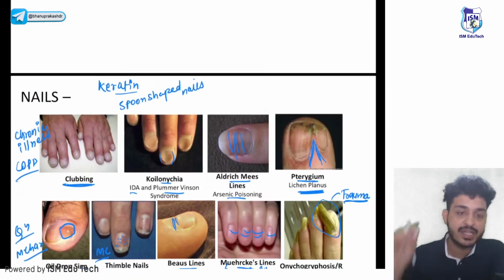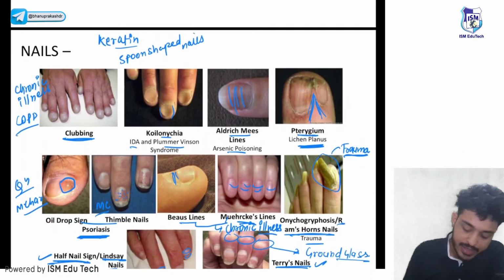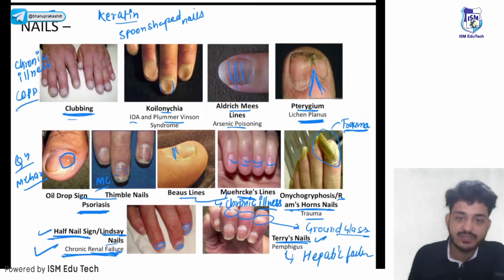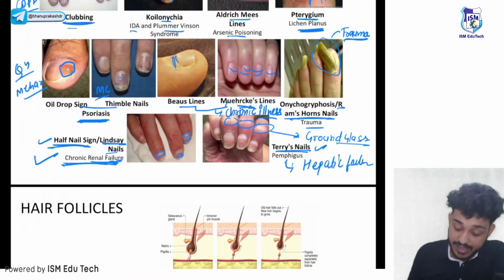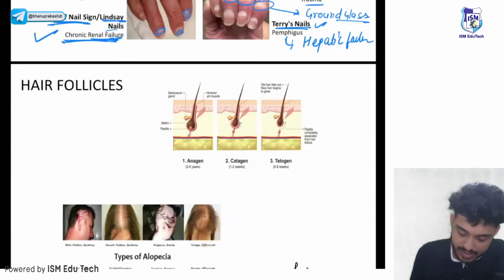So the first appendage that we have seen is your nails. Are we clear with the nails? What is the meaning of clubbing, koilonychia, Aldrich-Mees lines and all those things, right? Let's move on to next. Next is your hairs. Let's talk about hairs.